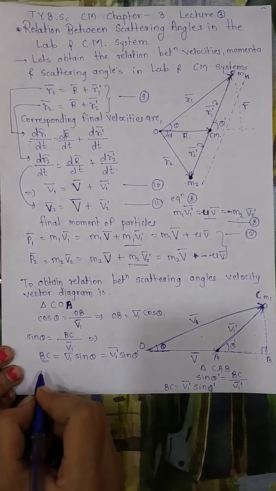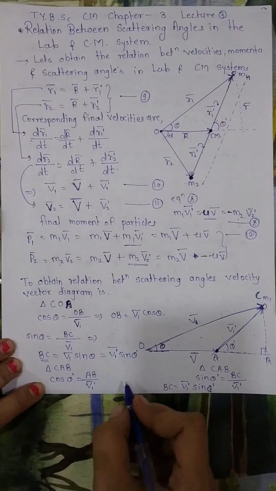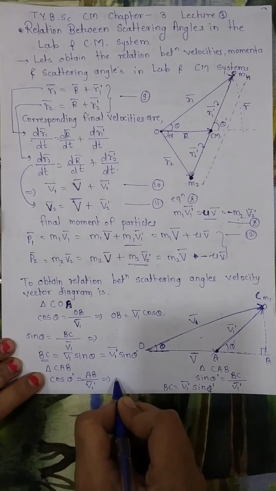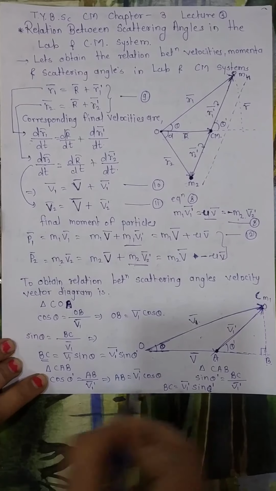Cos theta dash is adjacent side upon hypotenuse, that is AB upon V1 dash bar. So this implies AB is equal to V1 dash bar cos theta dash.